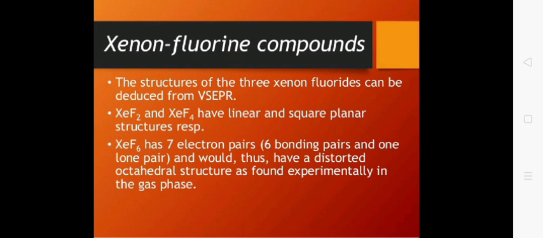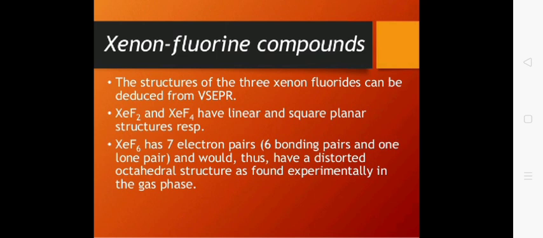Xenon fluorine compounds. We have learned the structures of xenon fluorides. For example, XeF2 has linear structure. Its hybridization is sp3d and its arrangement is trigonal bipyramidal.